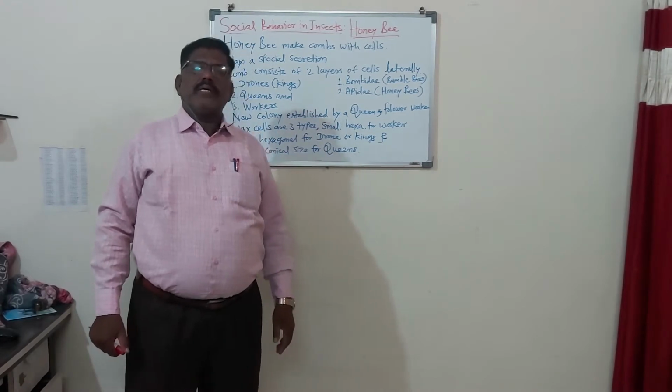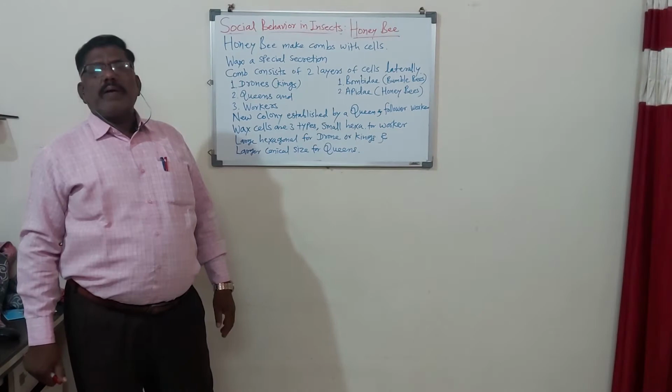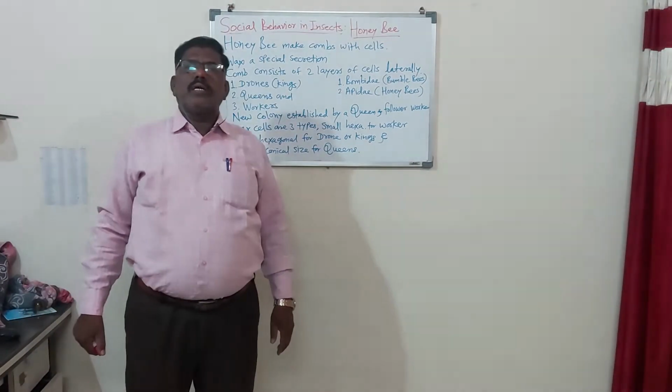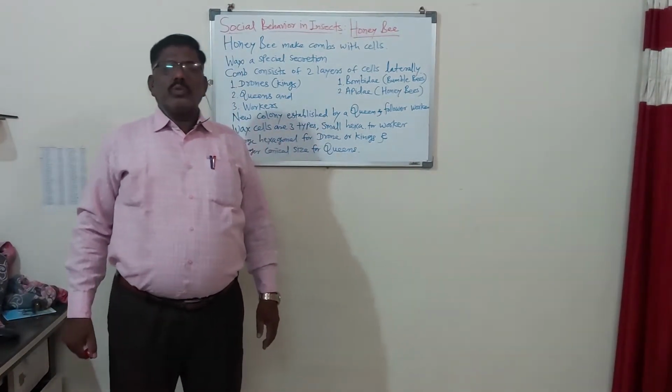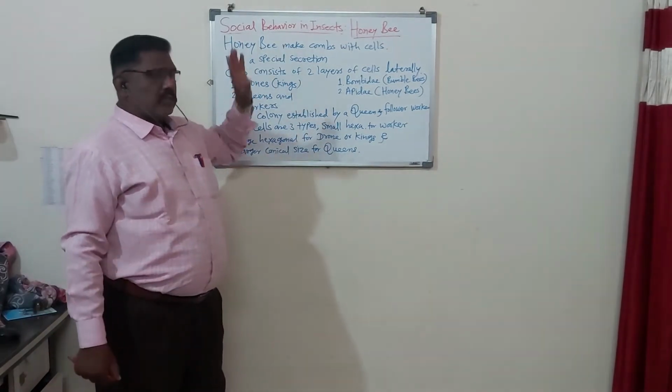Another example is the ant, another example is the termite, another example is the wasp. These are some insects that follow social behaviors.